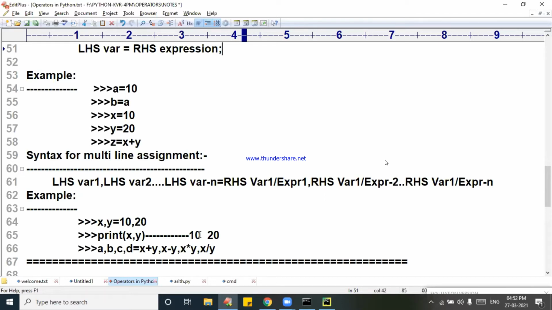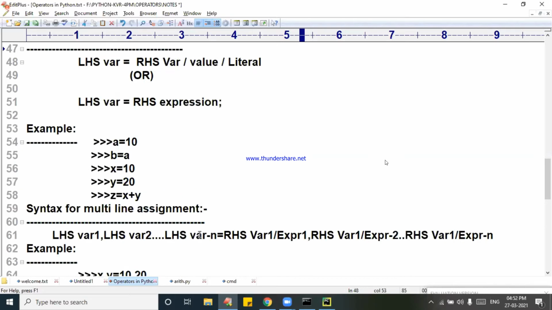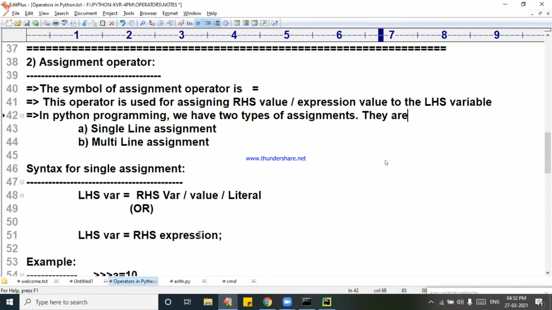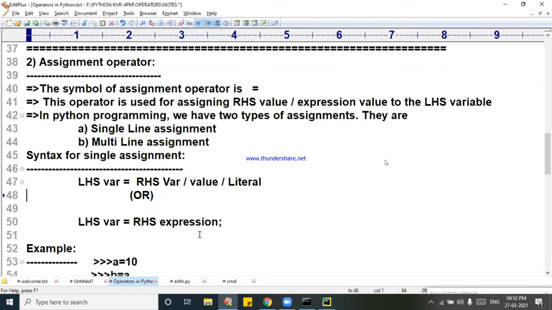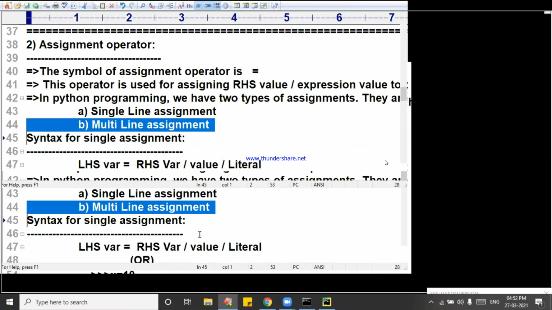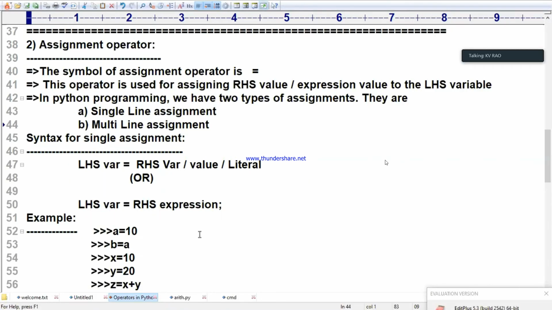Right. Write down now, write down this assignment operator. People will ask you about it. We have been doing the assignment operator from childhood days onwards, that is very simple. But today's class is what? Multi-line assignment is important here. All of you write down. Then I will tell you one beautiful example. Assignment operator: the symbol of the assignment operator is equal to. This operator is used for assigning the RHS value or expression value to the LHS variable.